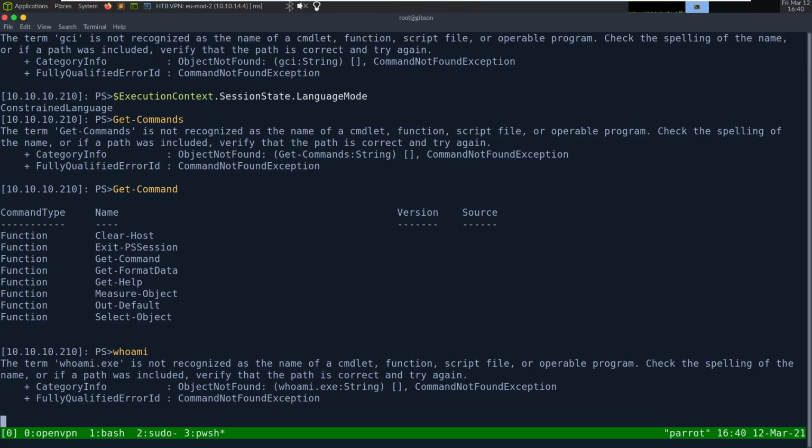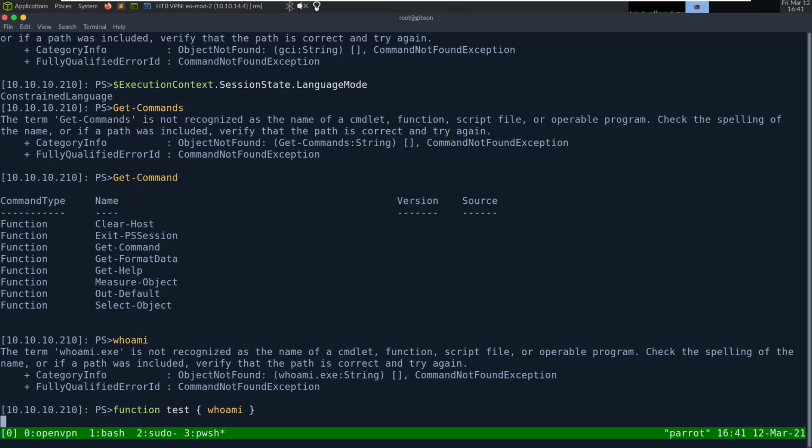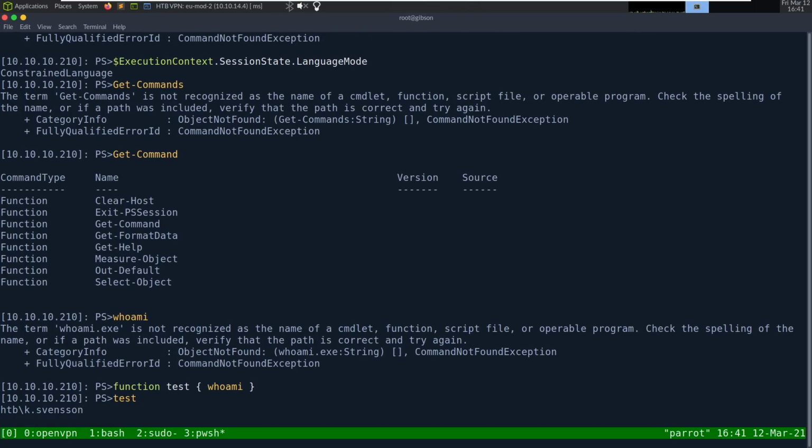Wait for my command line to get back. Function test, whoami. And now we defined a function for us to use. We should be able to just run test and whoami will work. So we can abuse this to get a reverse shell as PowerShell that's not in this mode.